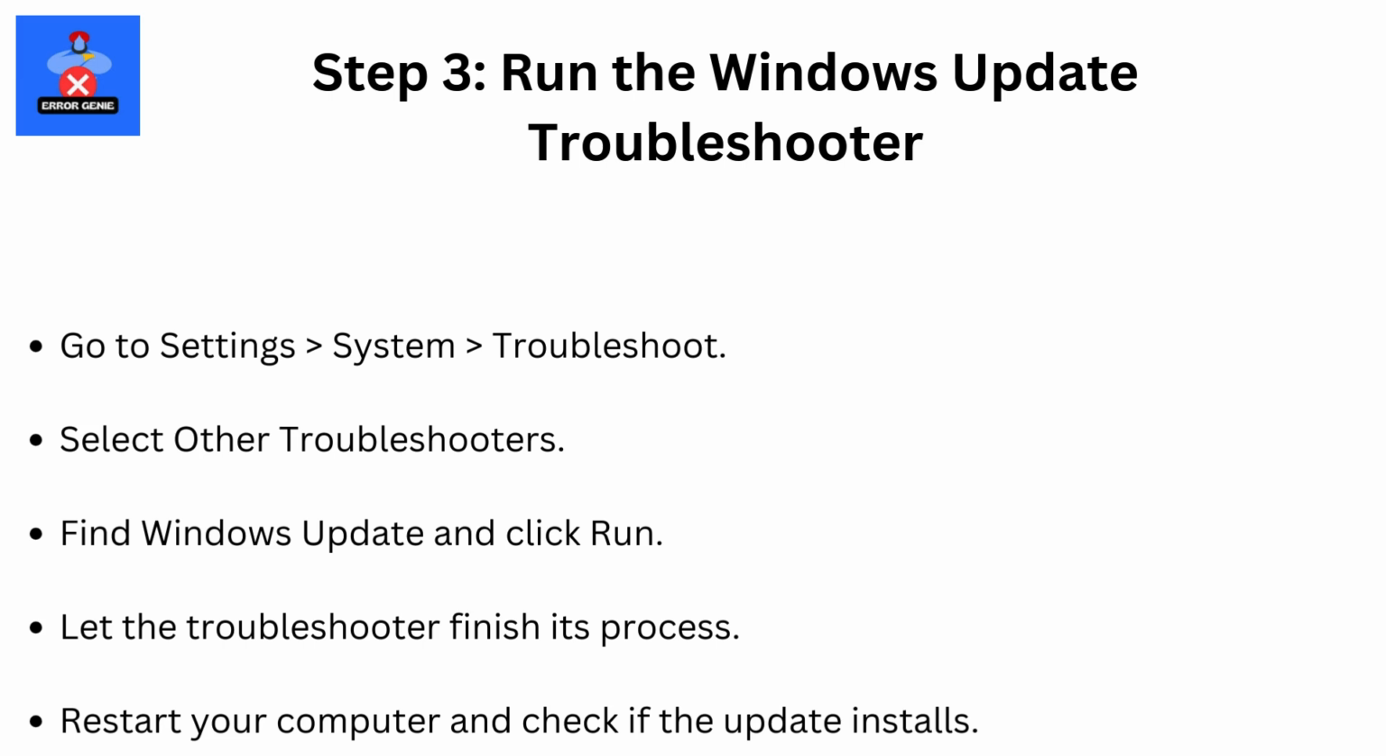Step 3. Run the Windows Update Troubleshooter. Go to Settings, then System, then Troubleshoot. Select Other Troubleshooters. Find Windows Update and click Run. Let the troubleshooter finish its process. Restart your computer and check if the update installs.